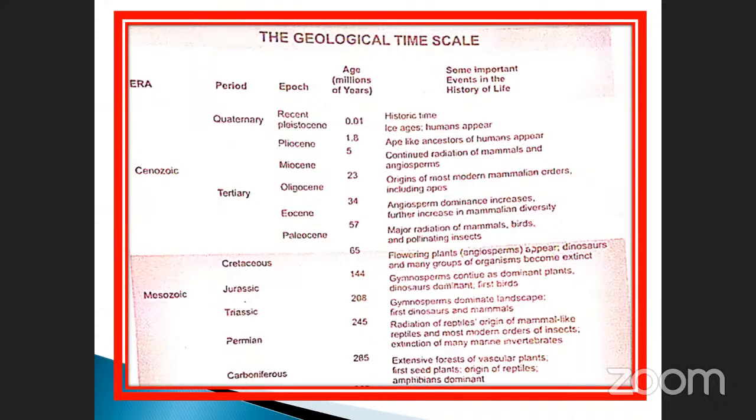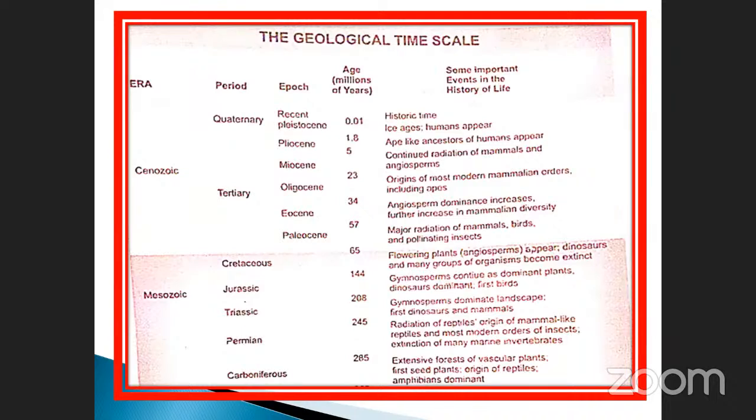These are the two very important things. Particularly Cretaceous, 65 million years ago: flowering plants, angiosperms, appeared, dinosaurs and many groups of organisms became extinct. In the Jurassic period, gymnosperms continued as the dominant plants, dinosaurs were dominant, and the first bats appeared. These two are very, very important.